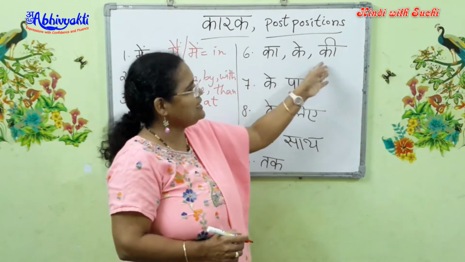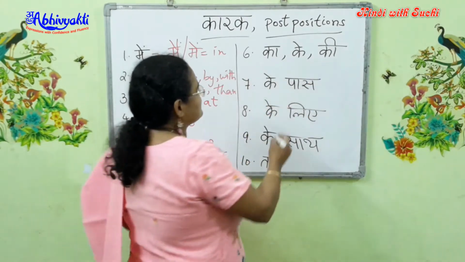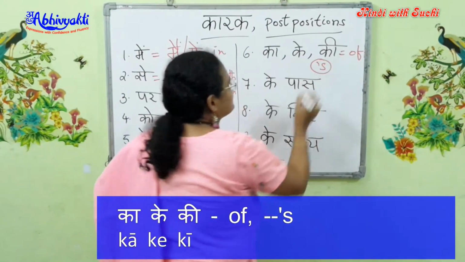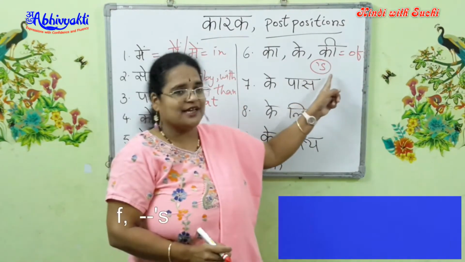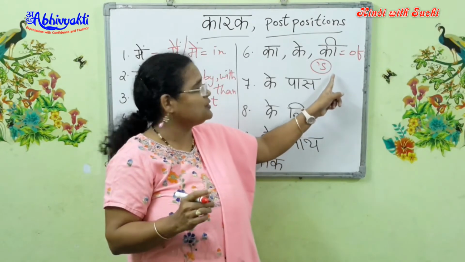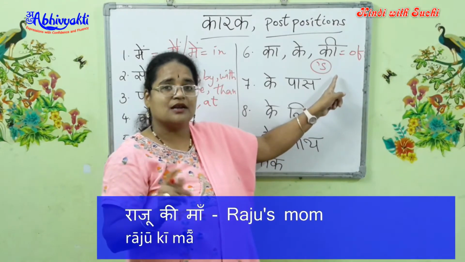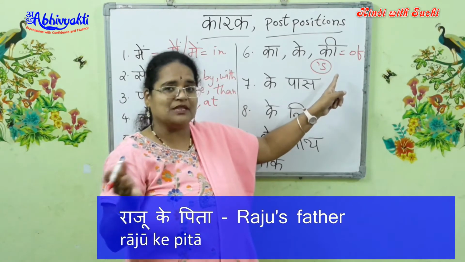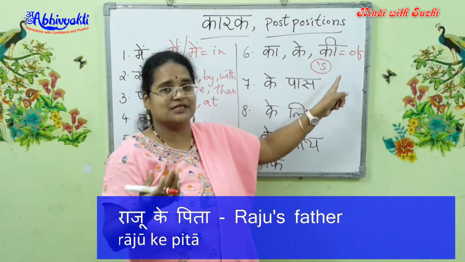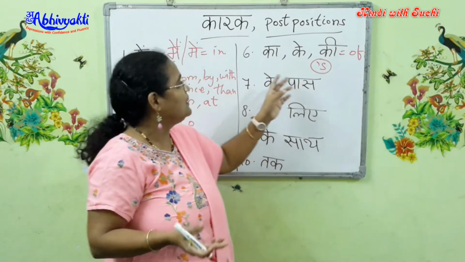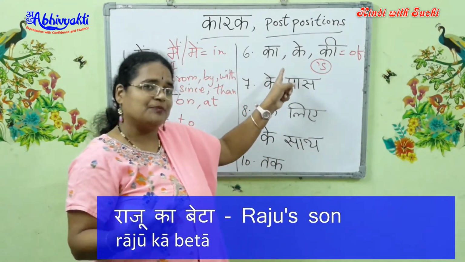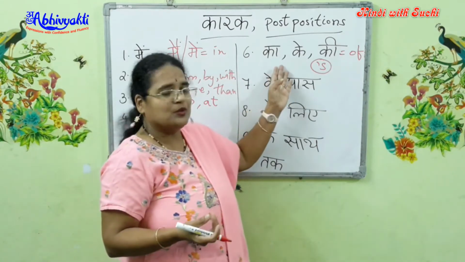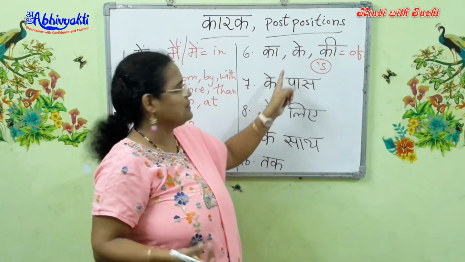So this ka, ke, ki is used for possession, in the sense of the apostrophe s. If you want to say Raju's mother, Raju ki ma, Raju's father, Raju ke pita. We are using ke because it's honorific, respectful plural. Or Raju ka beta, Raju's son. That is how it is used. We will go into detail with this in our next chapter.